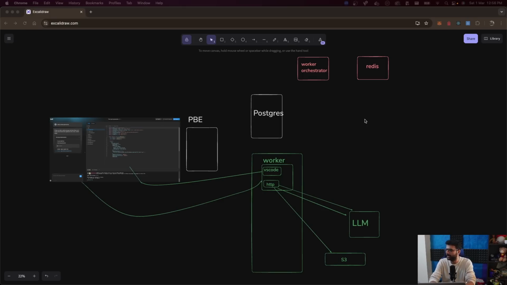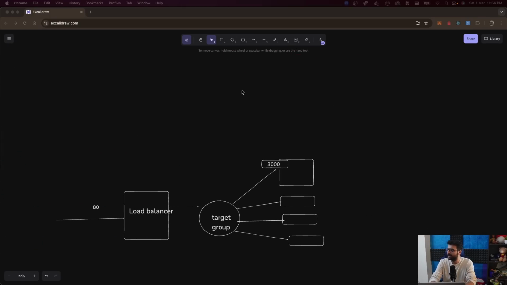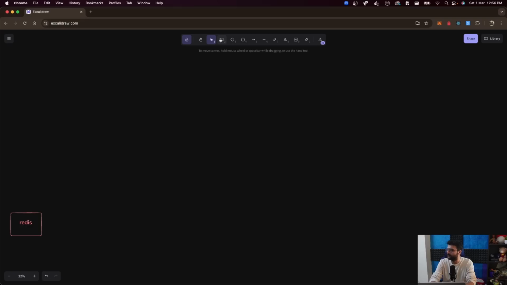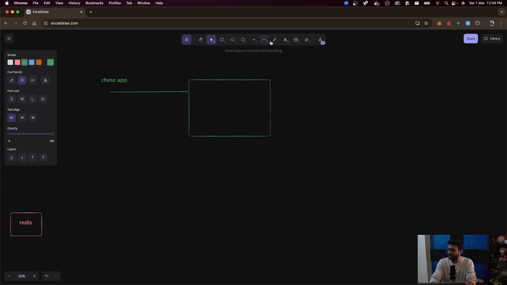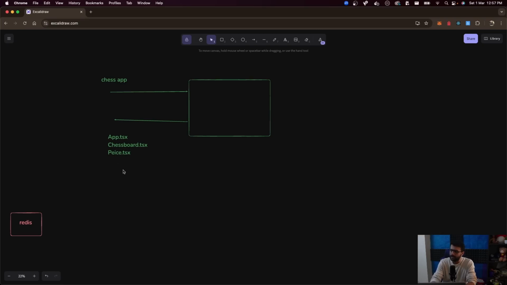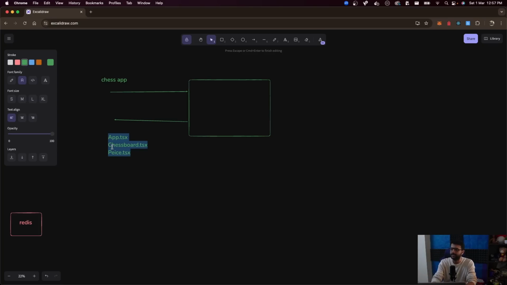The thing with LLMs generally is, you send a query to the LLM, hey, please create a chess app. And it responds back with 10 files. You have to create an app.tsx, chessboard.tsx, piece.tsx, and so on and so forth. And you need to parse this response. It's a plain text response that you need to understand. These are the contents of app.tsx I need to dump in a file. These are the contents of chessboard.tsx I need to dump somewhere else.